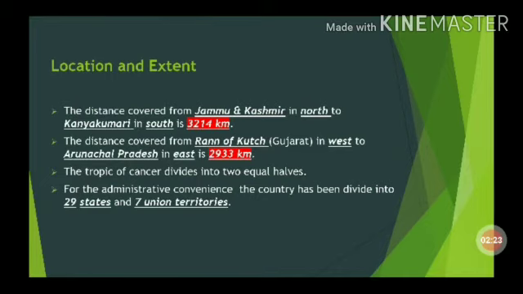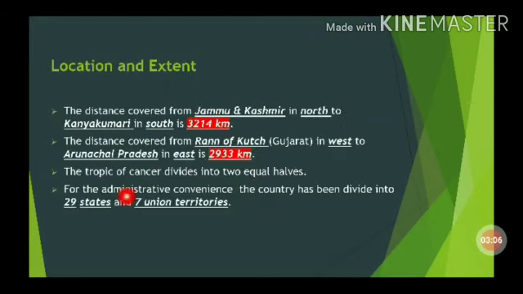Next, when you take the extension from east to west, it is from the Rann of Kutch in Gujarat to Arunachal Pradesh. Can you see that? That distance is 2933 kilometers. Similarly, from north to south, from Jammu and Kashmir to Kanyakumari, the distance is 3214 kilometers.